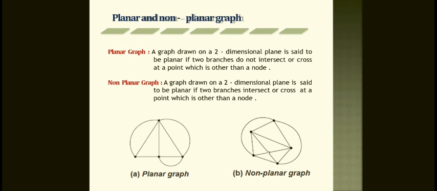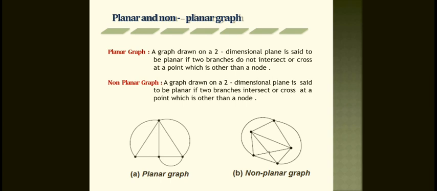If you observe figure A, that is the planar graph. Only at the nodes do the branches meet; elsewhere there is no intersection. So this is called the planar graph.